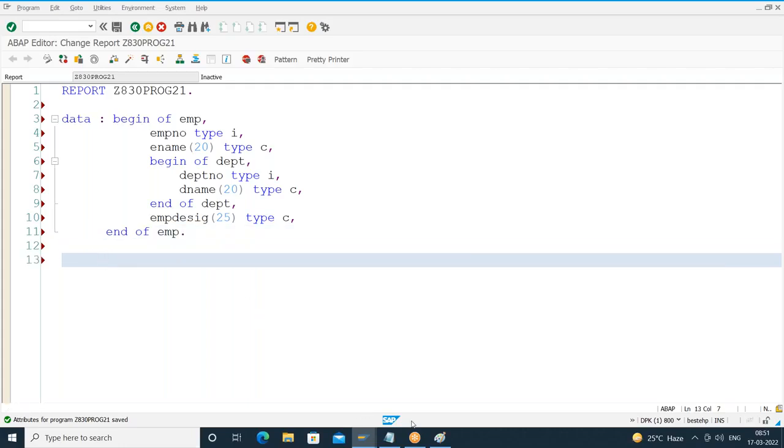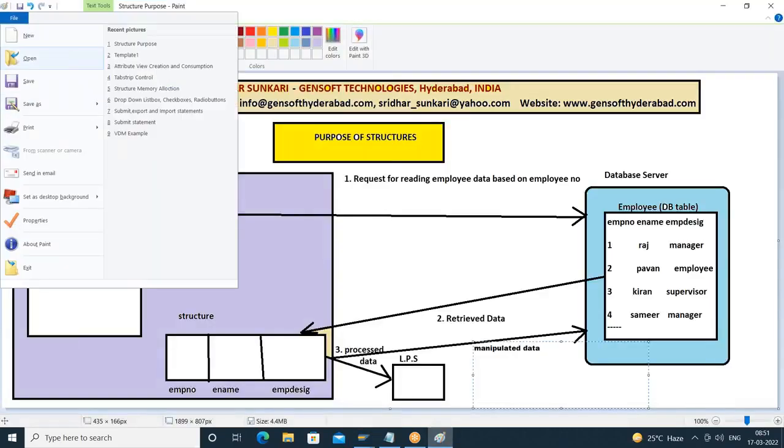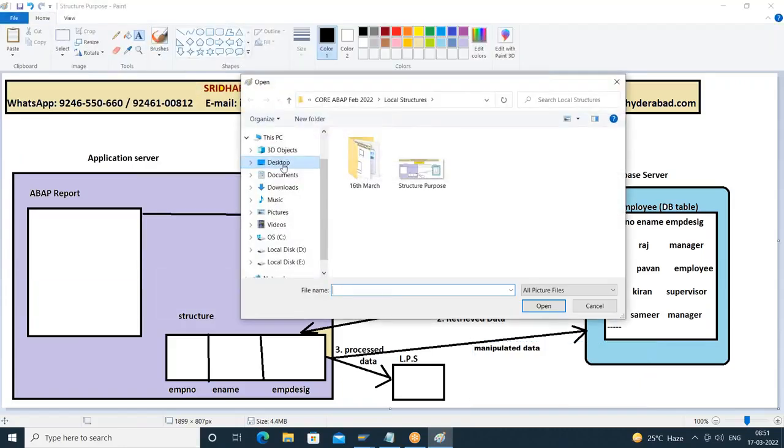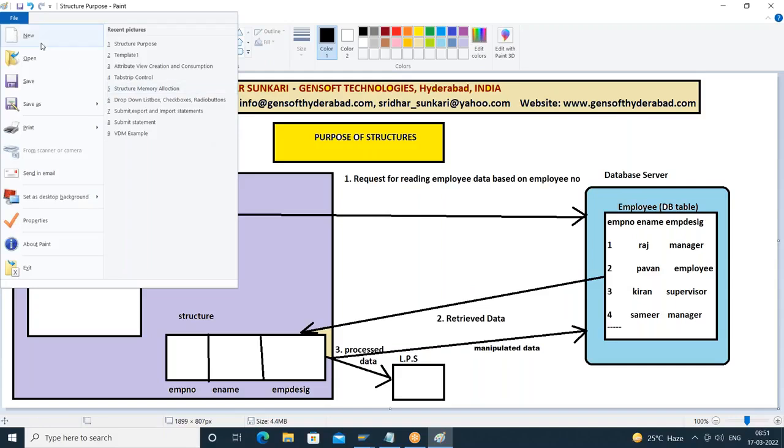So how is the memory allocated here? We already know in structures, the memory allocation is continuous. Means all the fields are stored what? One after the other. All the fields are stored one after the other.